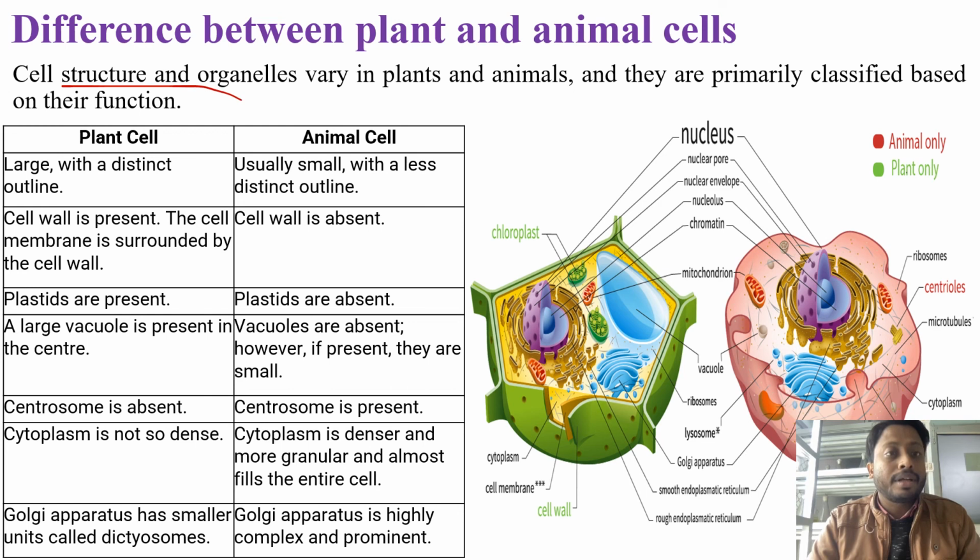Difference between plant and animal cells. Cell structure and organelles vary in plant and animal cells, and they are primarily classified on the basis of their functions. Cell wall is present in plant cells while cell wall is absent in animal cells. Plastids are present in plant cells in which chloroplasts are present, while in animal cells plastids are absent. Centrosome is absent in plant cells while centrosome is present in animal cells. In plant cells the Golgi apparatus has smaller units called dictyosomes, while in animal cells the Golgi apparatus is highly complex and prominent.